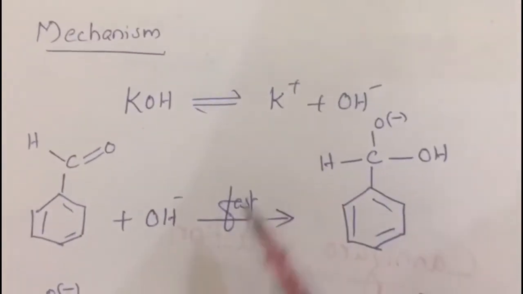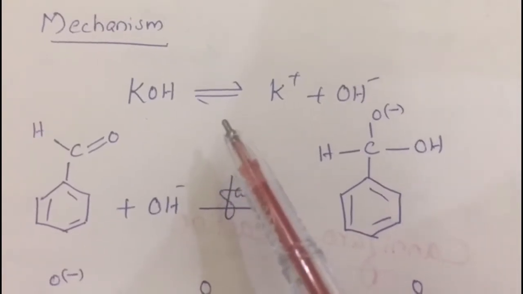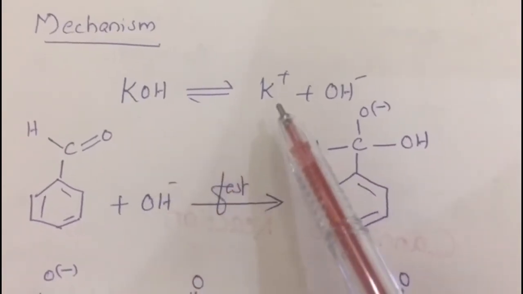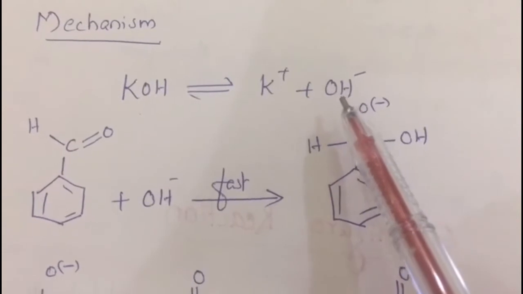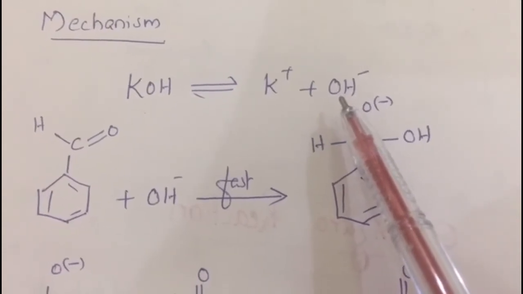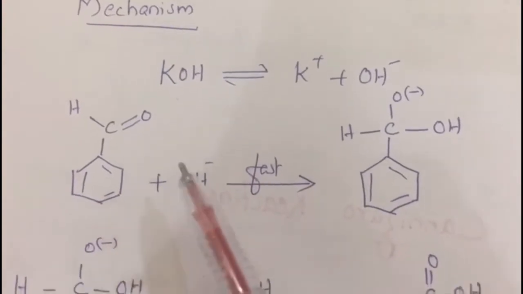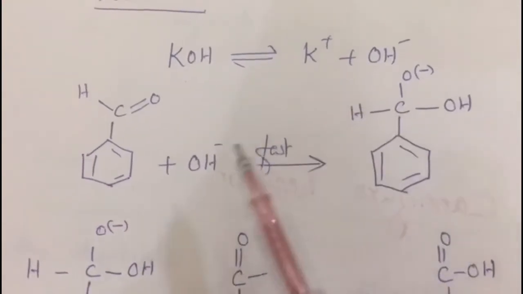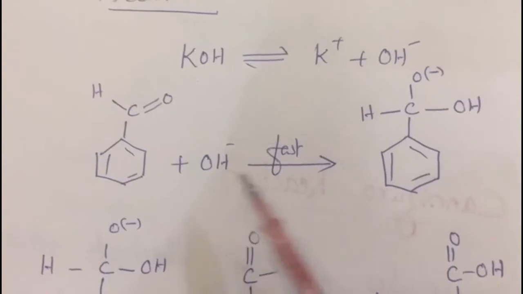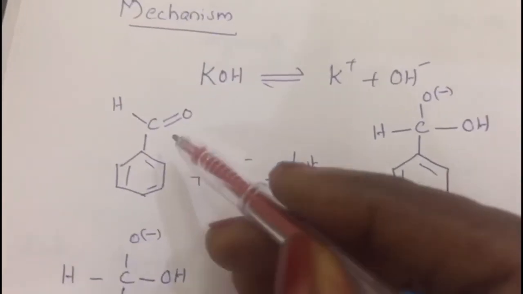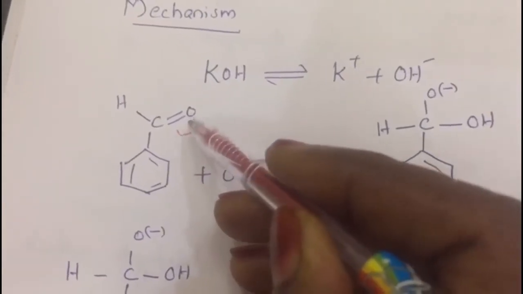Here we are using potassium hydroxide, which is a strong base. So KOH will give K+ and OH-. The OH- will act as the nucleophile in this reaction. The first step is benzaldehyde reacting with this nucleophile, so benzaldehyde plus OH-. The OH- will be attracted to the electrophilic center.